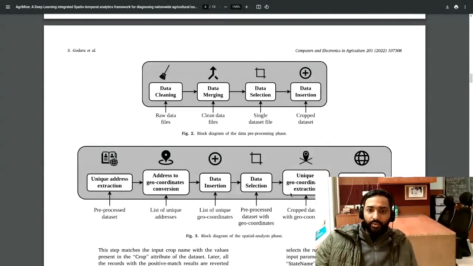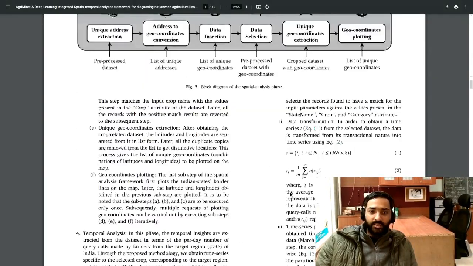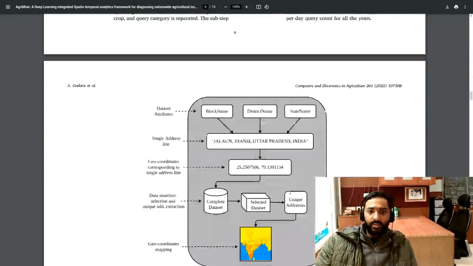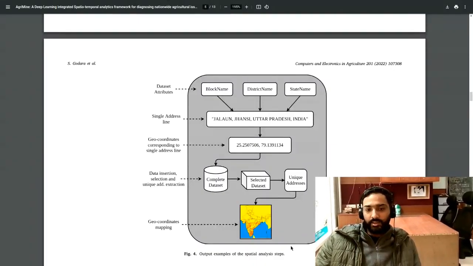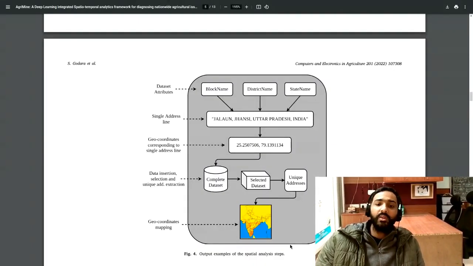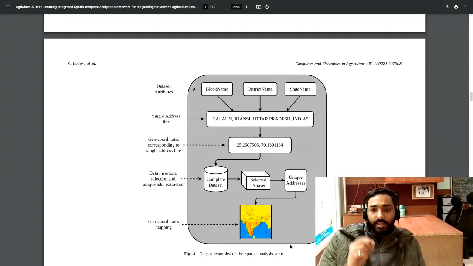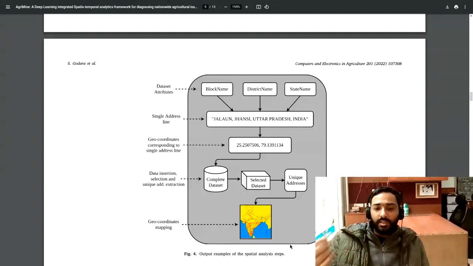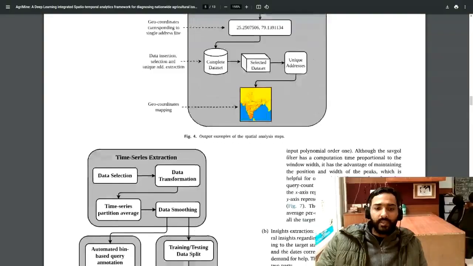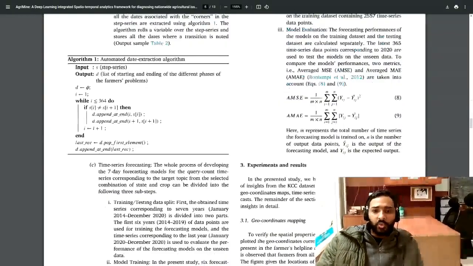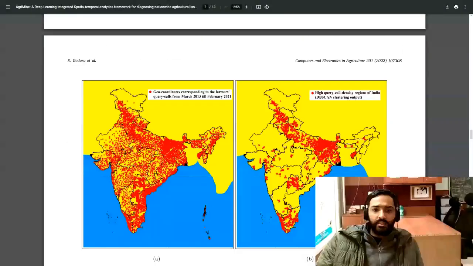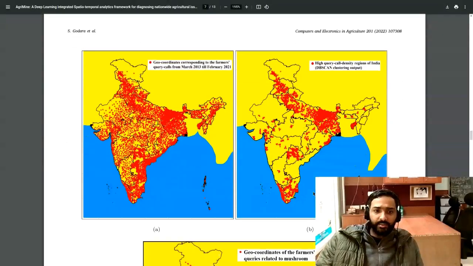This pipeline I have showed you in the presentation, and this is the basic output, or I must say the flow diagram of how you insert the latitude and longitude information in the Kisan Call Center dataset. So this is the time series pipeline analysis. So this was the output, and these are the different graphs that we have.